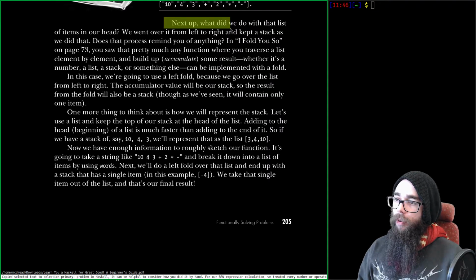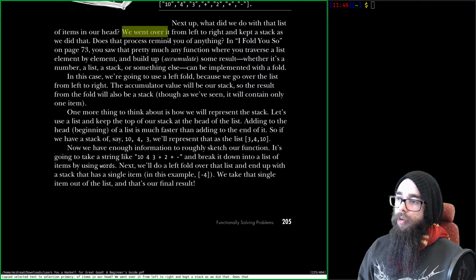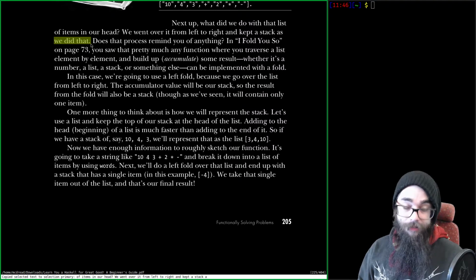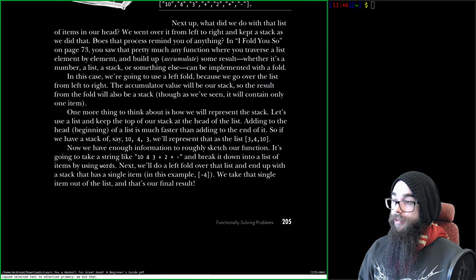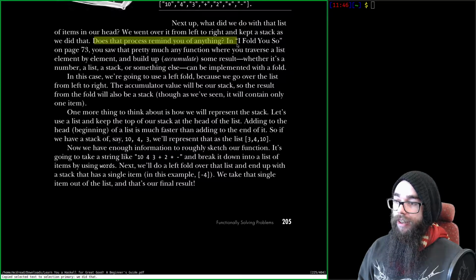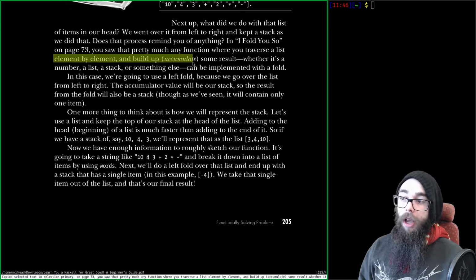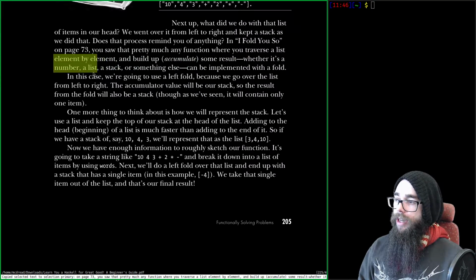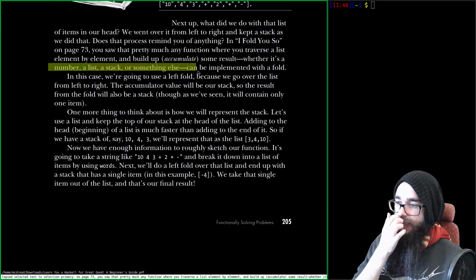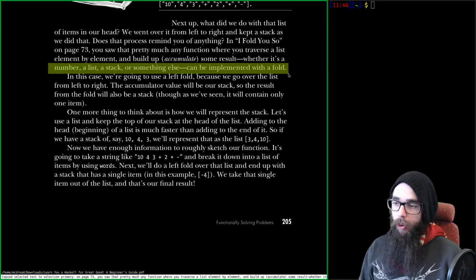Right, next up, what did we do with that list of items in our head? We went over it from left to right and kept a stack as we did that. We're making a fold. Does that process remind you of anything? In I Fold You So on page 73, you saw that pretty much any function where you traverse a list element by element and build up, accumulate some result, whether it is a number, a list, a stack, or something else, can be implemented with a fold.